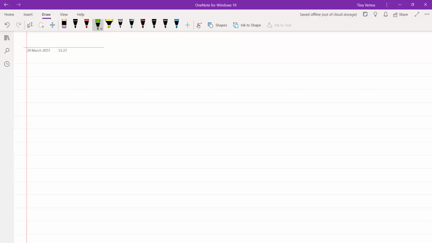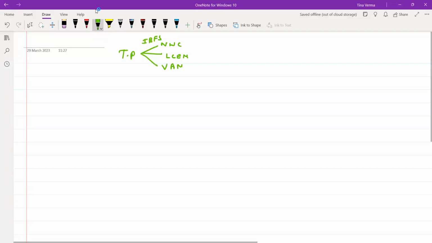So in the last lecture, we started transportation problems, and I told you there are three methods to find the initial basic feasible solution. One is the northwest corner rule, one is the least cost entry method, and one is Vogel's approximation. Till now, we have discussed two methods, the northwest corner rule and the least cost entry method, right? So in today's class, we are going to discuss Vogel's approximation.